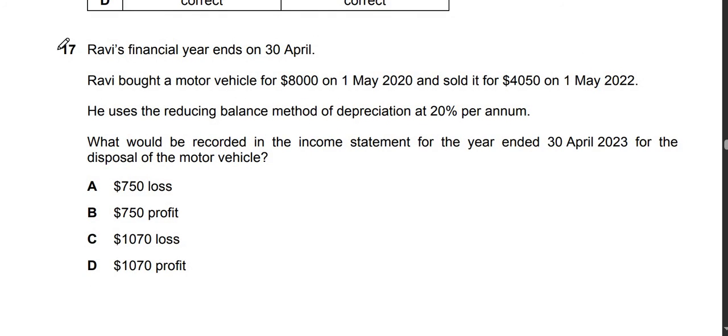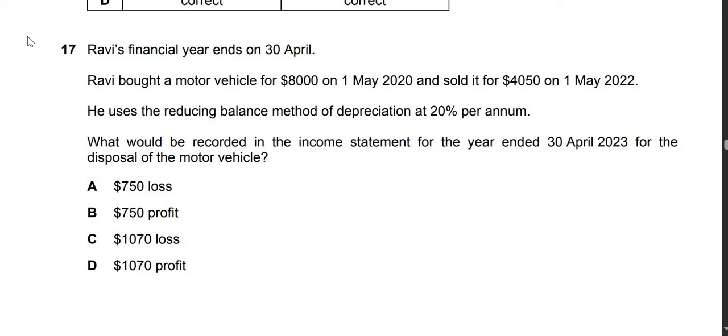Question 17, it says Ravi's financial year ends on 30th April. Ravi bought a motor vehicle for 8,000 on 1st May 2020 and sold it for 4,050 on 1st May 2022. He used the reducing balance method of depreciation at 20% per annum. What would be recorded in income statement for the year 30th April 2023 for the disposal of motor vehicle?